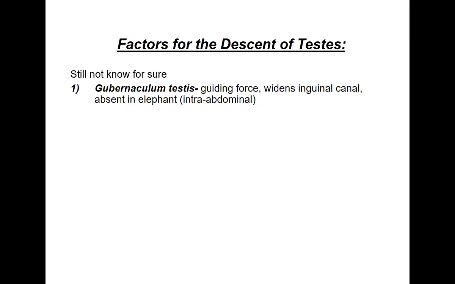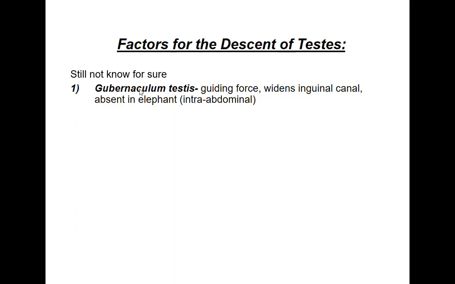So this gubernaculum testis is thought to be the guiding force which widens the inguinal canal so that the testis can descend, and this is absent in the case of elephants. In those elephants, we have seen that the testis is intra-abdominal. So it is absent only in the case of the elephant, and there the testis is intra-abdominal. But in all other animals and human beings, the gubernaculum testis is present, and the testis is in the scrotum.